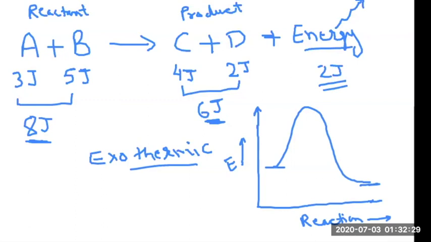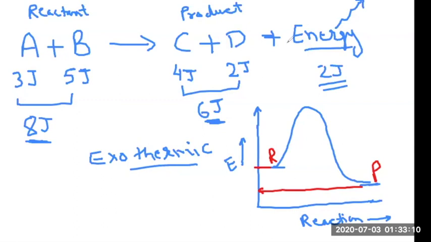So this is your reactant, this is your product. And you can see the amount of energy in the reactant is higher compared to the product. Why? Because some of the energy is released in the form of energy, so the product doesn't have the same amount of energy that it started with. So if I give you this kind of graph, you should know this is an exothermic reaction. Okay, so that will be it for your exothermic reaction.